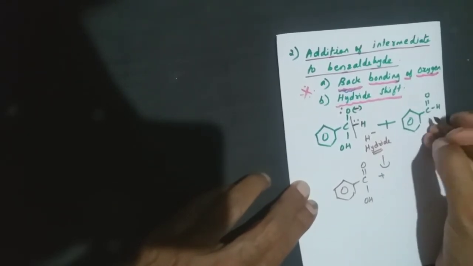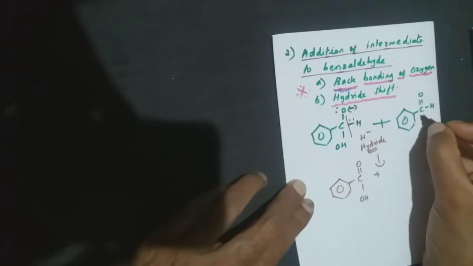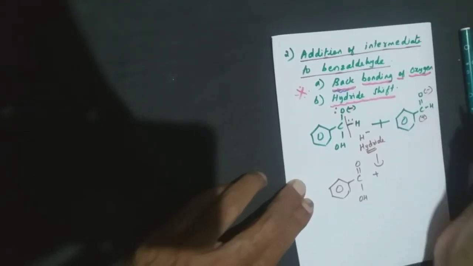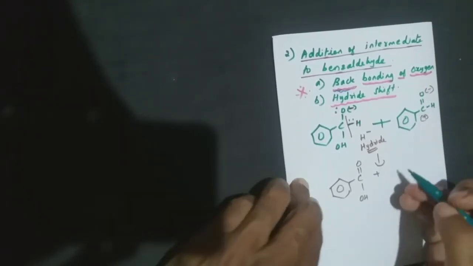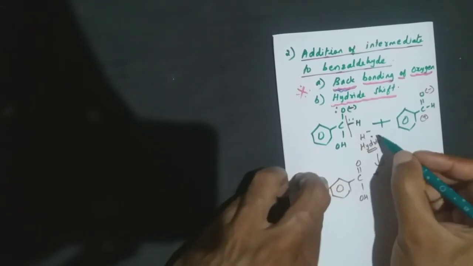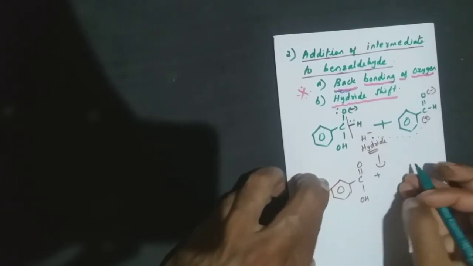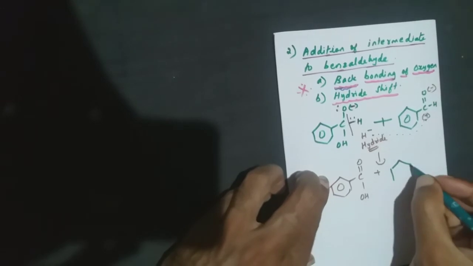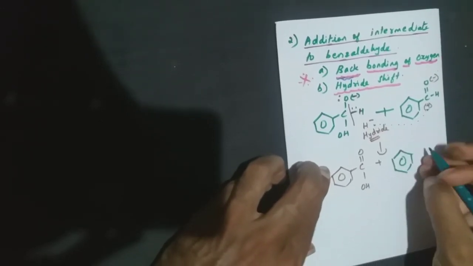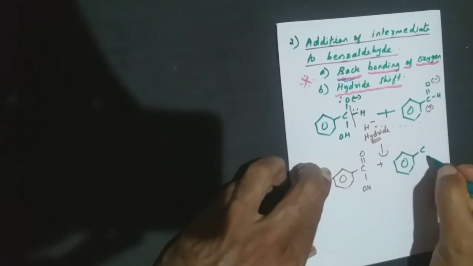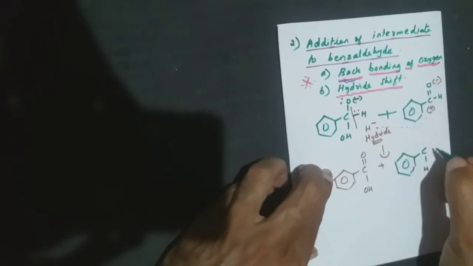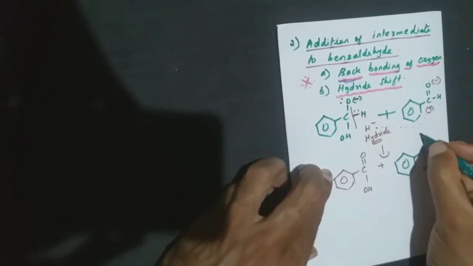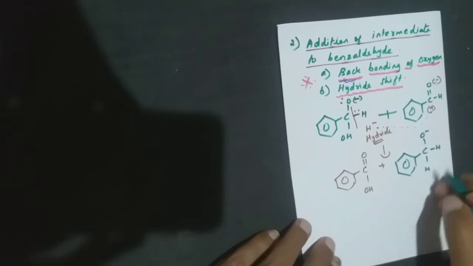In the second molecule, because of the electronegativity, carbon is having a positive and oxygen is having a negative. So now this hydride will travel all the way to this carbon. So I'll get a product like this: C, H and the H here, and I'll be having the O minus here because I can't make a double bond.